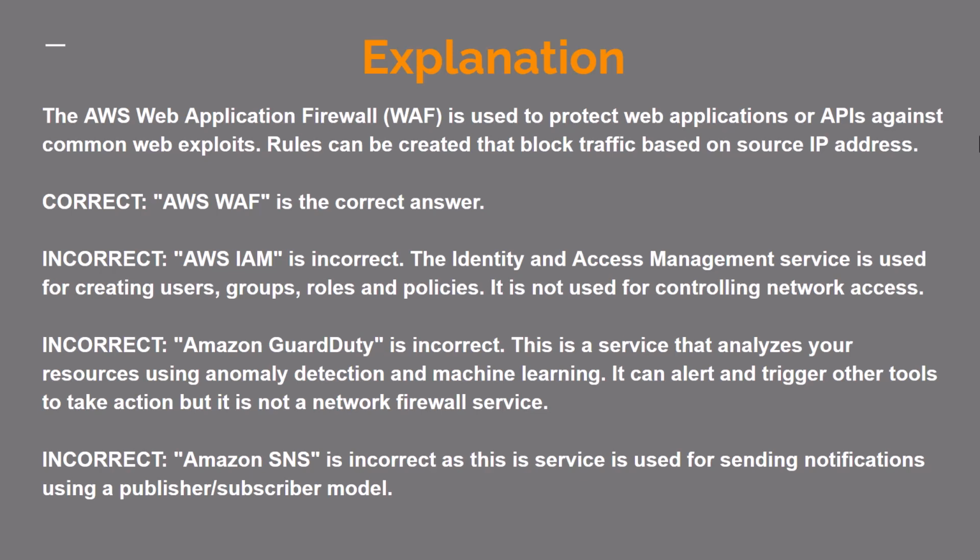Incorrect. Amazon GuardDuty is incorrect. This is a service that analyzes your resources using anomaly detection and machine learning. It can alert and trigger other tools to take action, but it is not a network firewall service. Incorrect. Amazon SNS is incorrect, as this service is used for sending notifications using a publisher-subscriber model.